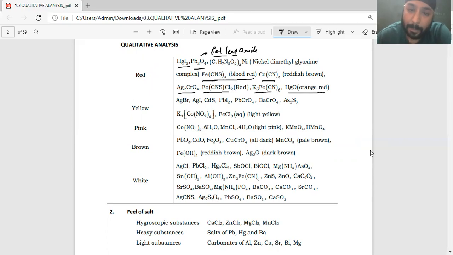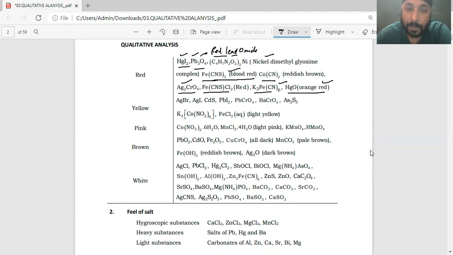Now, what is very important over there is your HgI2, Pb3O4, nickel obviously, this one, K3[Fe(CN)6], silver chromate, and HgO. They are very important to remember, and most of the questions will come from these areas only.